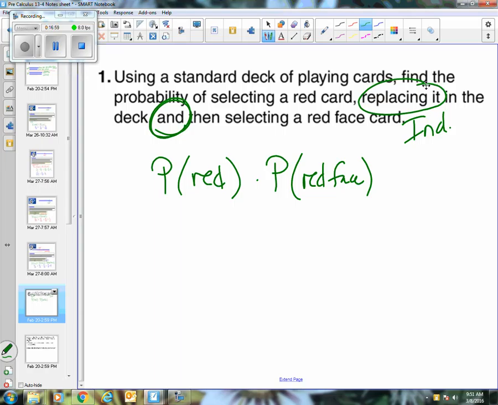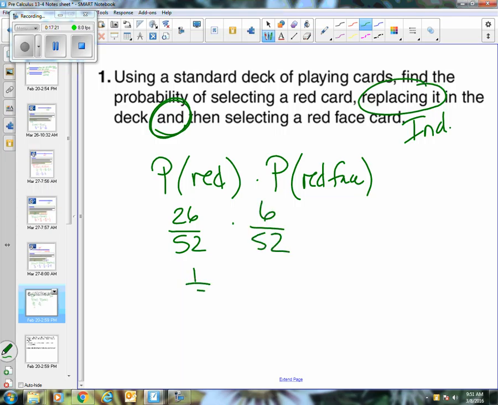So what's the probability of getting a red? Well, 2 of your suits are red, so half the cards in your deck are red, right? So I'll start with this, but really that's just a half. And then red face. So what are face cards? Jack, Queen, King. And then if it's red and it's a face card, that means it would be only from diamonds and hearts, so that would be a total of 6 out of 52.